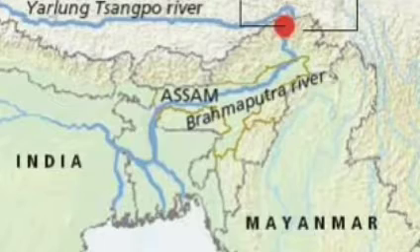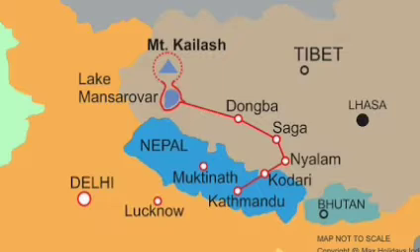Next, Brahmaputra river system. The river Brahmaputra originates from the Chemayungdung glacier of the Kailas range, to the east of Lake Manasarovar in Tibet, at an elevation of about 5,150 meters.